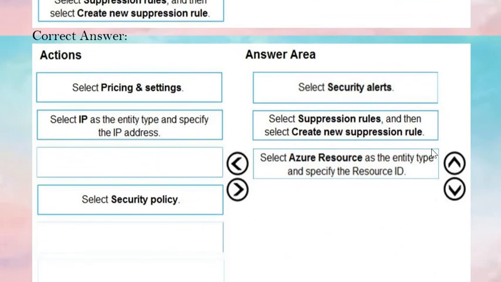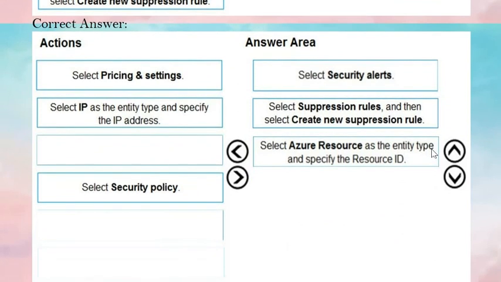Please have a look at the answers. The correct answers are, have a look at the answer area.